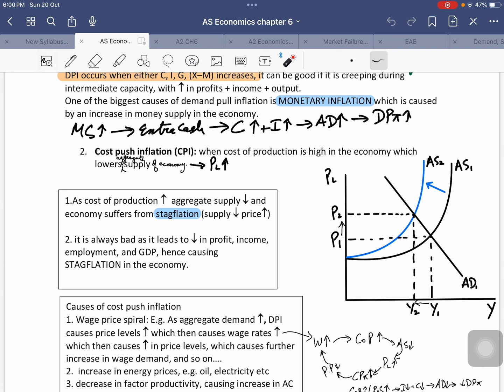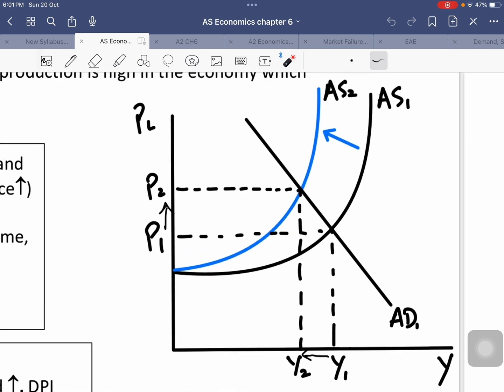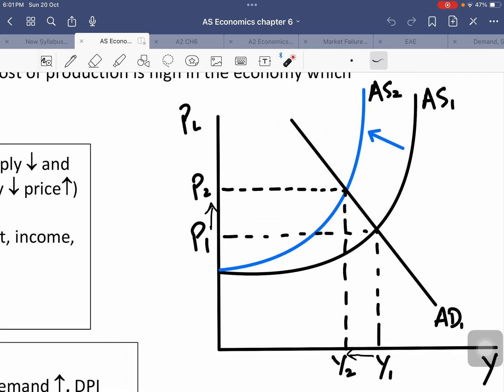define what cost push inflation is, which is the second important cause of inflation. So cost push inflation is when the economy experiences a rise in cost of production, which leads to a fall in aggregate supply of the economy, causing the price level to rise. As you can see here in this diagram, as the cost of production rises, the aggregate supply of the economy falls, which leads to an increase in the price level of the economy. And as you can see, not only is the price level rising, the output level of the economy is also falling, which means the unemployment will be rising as well.